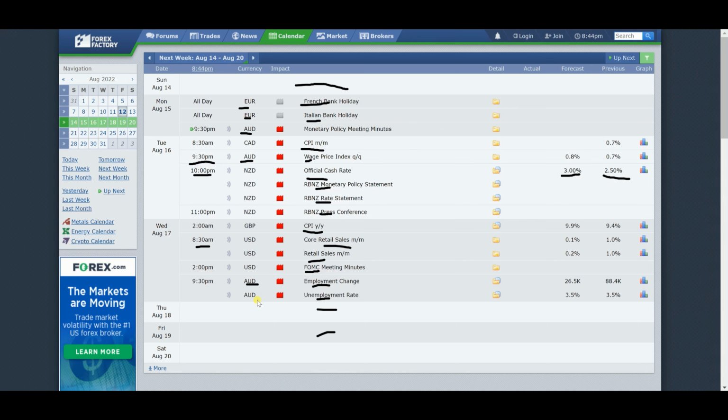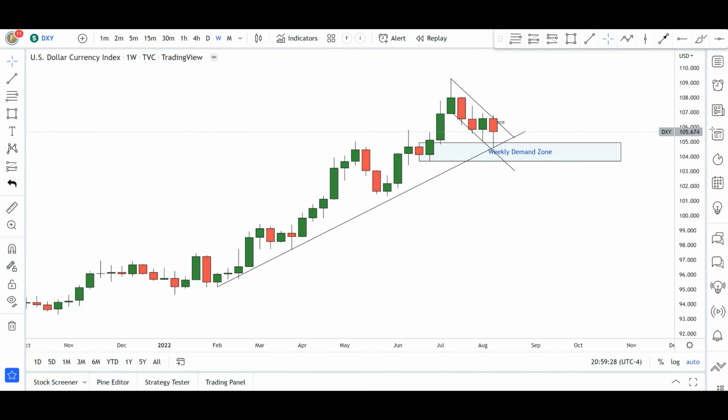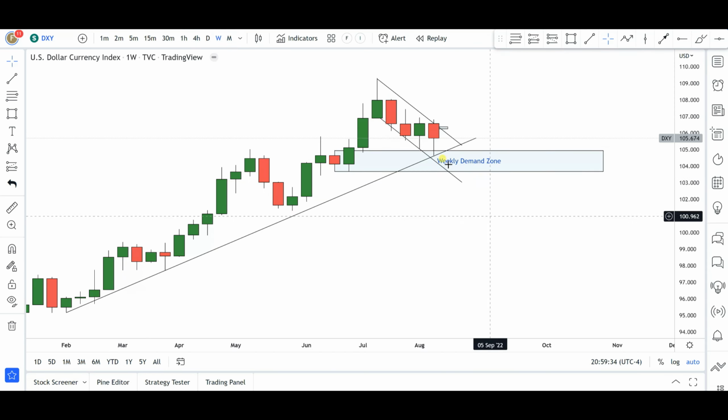So personally I'm going to be expecting a volatile week because of all these fundamental releases that we have on the agenda, okay. All right, so let's see how this is going to impact the markets, and with this in mind, let's now go back into the charts and see what we have in stock from a technical perspective. Now obviously, as usual, we're going to be kicking things off with DXY. As you can see here, I'm looking at the weekly time frame, and what do we have for this particular week?